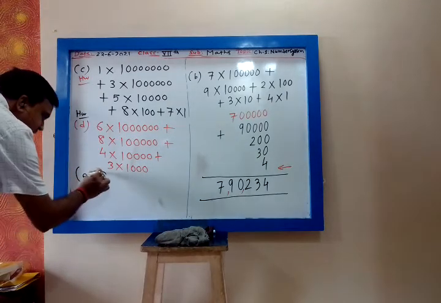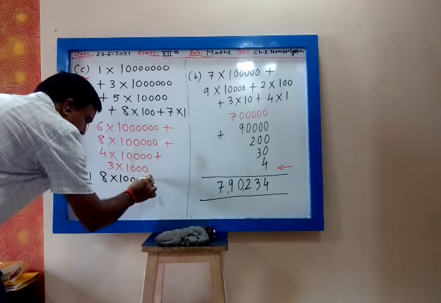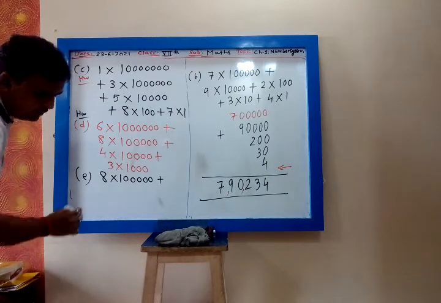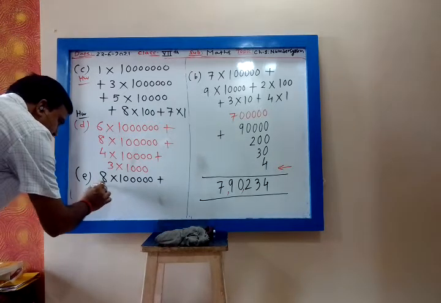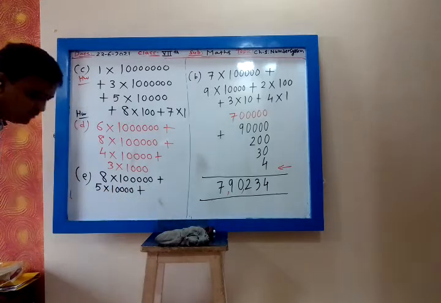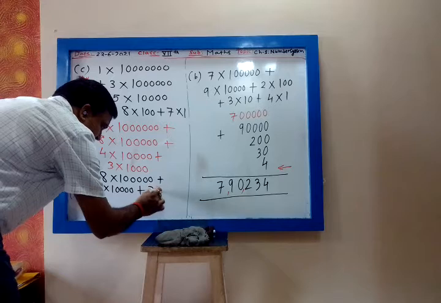Then E is 8 into 5 zeros. 1, 2, 3, 4, 5. Plus 5 into 4 zeros. 1, 2, 3, 4. 10,000. Plus 3 into 1,000, 3 zeros.